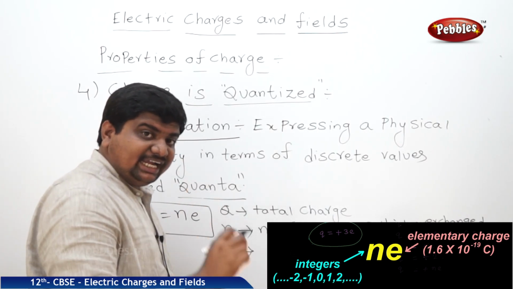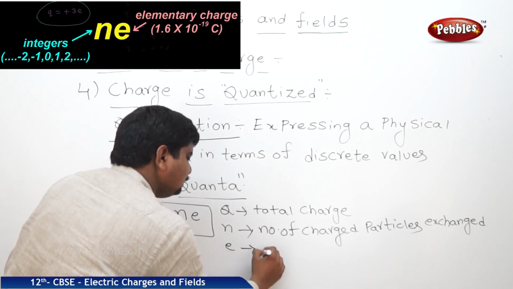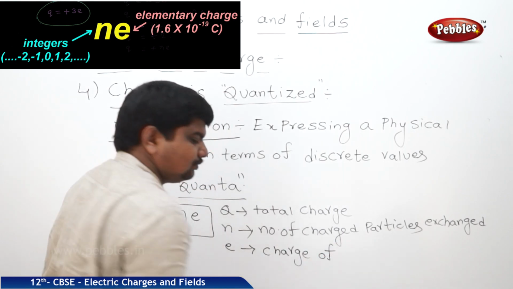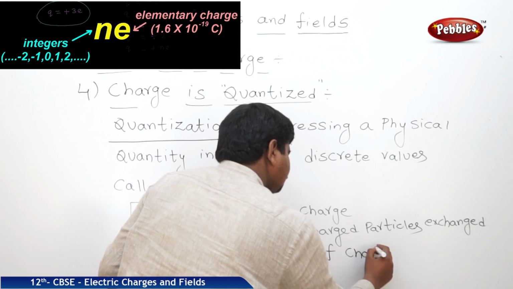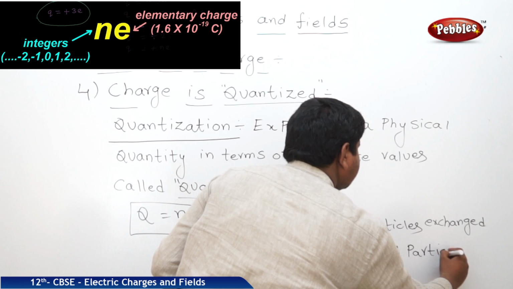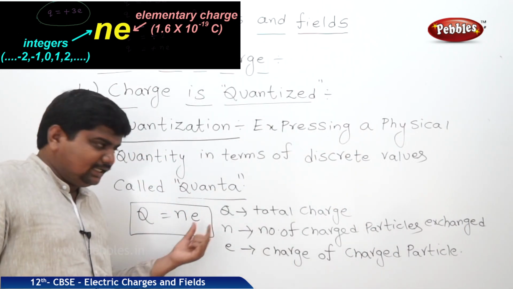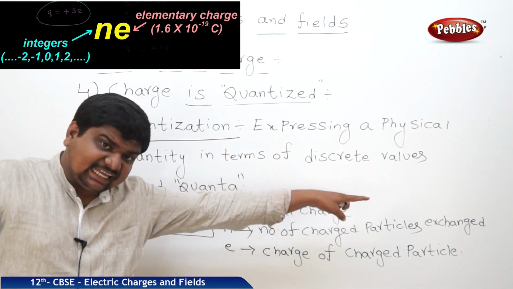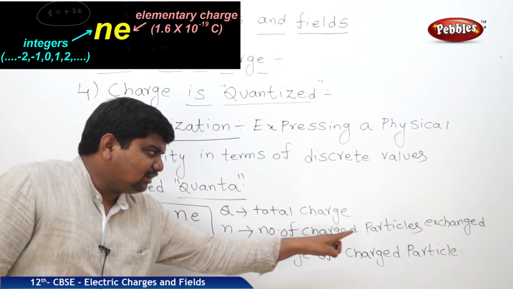Charge of an individual charged particle. So Q is equal to Ne, where Q is the total charge of the substance, N is the number of charged particles exchanged in any process of electrification or charging, and e is the charge of the charged particles.